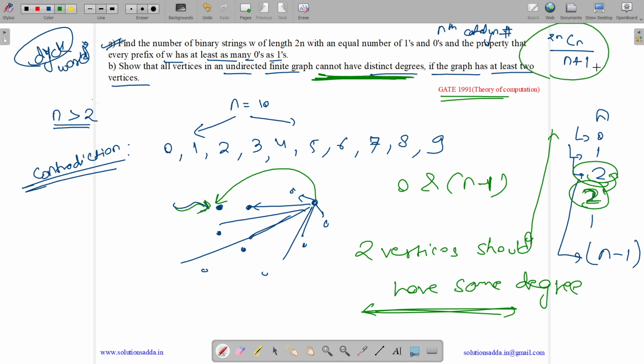So the answer for the first part is the nth Catalan number, and here we have proved this.